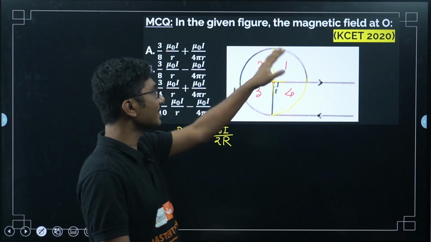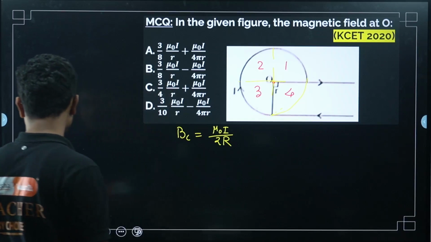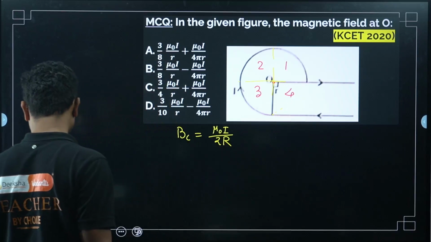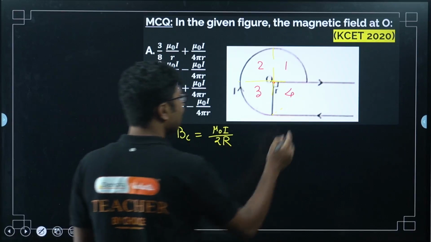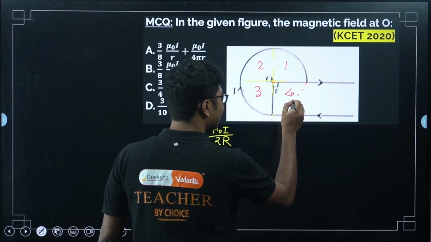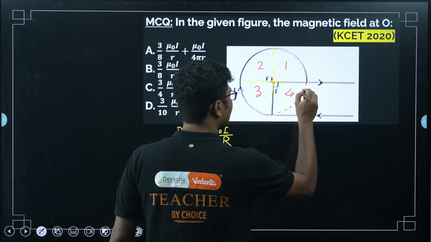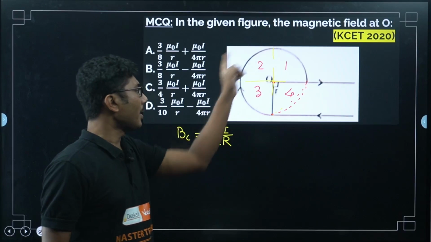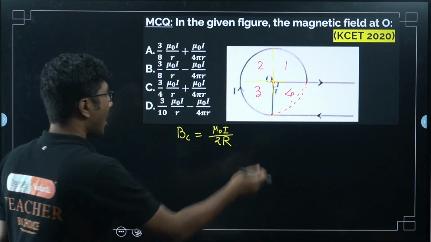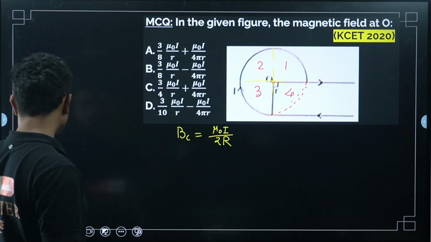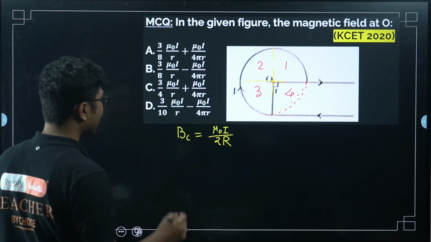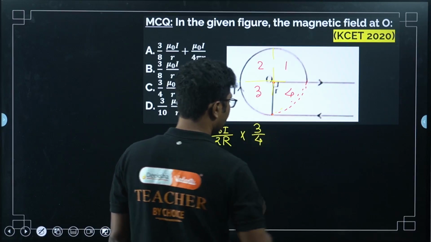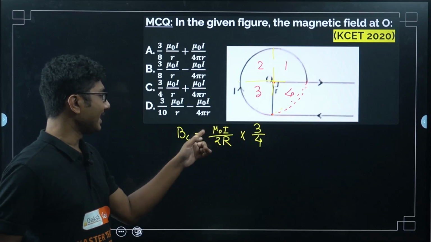Now, how many parts are there in the given circuit? In the given circuit, this part is no longer there. This was an imaginary part that we considered. So for 4 parts, this was the magnetic field. How many parts are here? 3 parts are here. So for 3 parts, the magnetic field will be 3 by 4 of the entire thing.